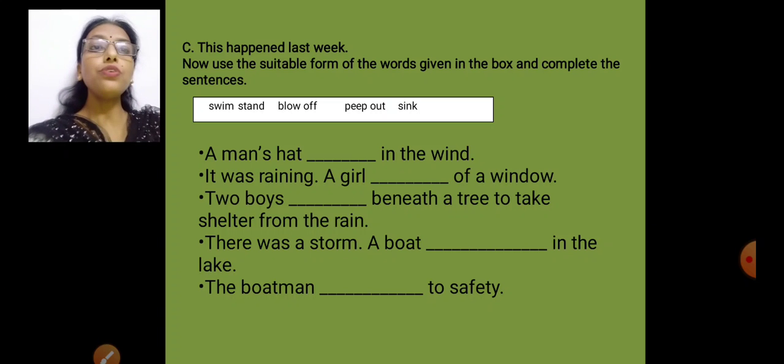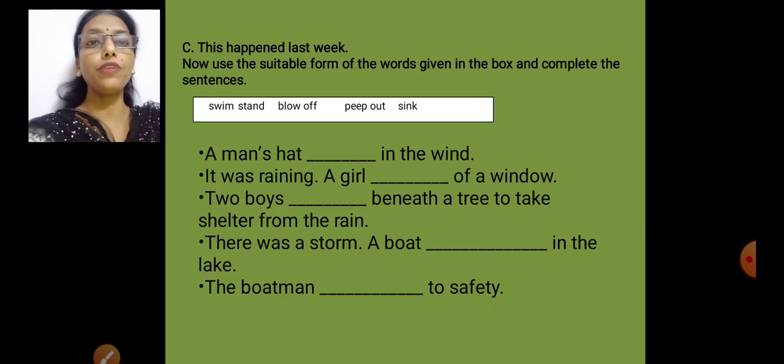Next. Two boys dash beneath a tree to take shelter from the rain. They were standing beneath this tree. Standing, yes. So what will be the past tense of stand? Stood. Two boys stood beneath a tree to take shelter from the rain.